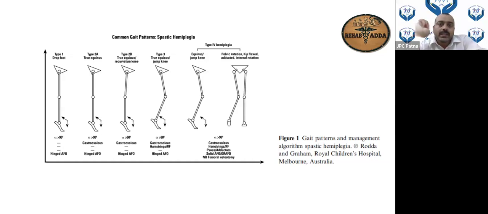The only thing is, in apparent equinus, the plantar tibia will fall forward because of the knee, or the ankle may mimic that of a crouch gait ankle. So remember these things. With equinus or jump knee, only the knee will be affected, and if a hemiplegic is there, then there will be circumduction gait.